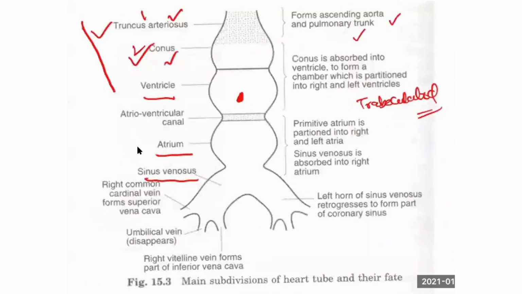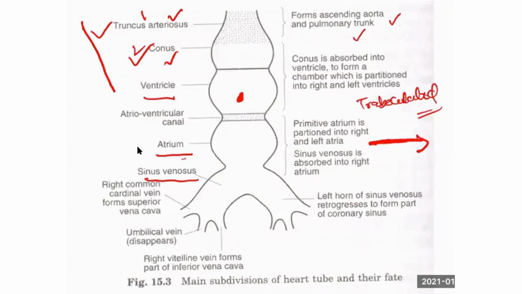Primitive atrium gives rise to the atrium, which again has a smooth part and a trabeculated part. Whenever you read any chamber, where there is blood flow, that part will be smooth. Whenever some area has to contract and push the blood toward one surface, that part should have so much musculature, thereby maintaining the contraction and the arterial pressure. That area is called the trabeculated part: smooth part and trabeculated part.